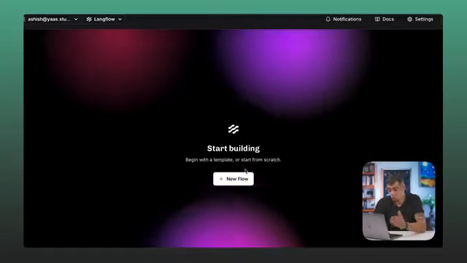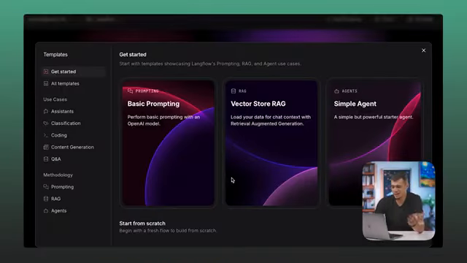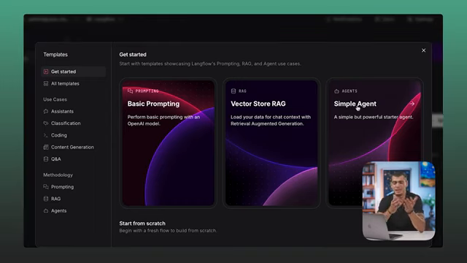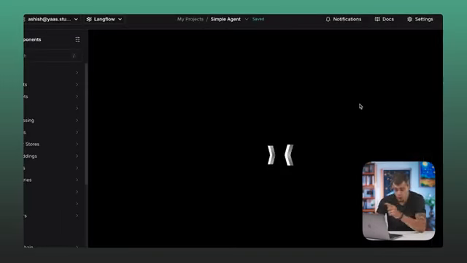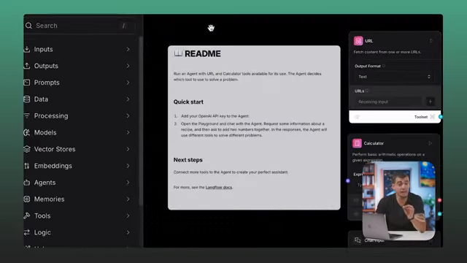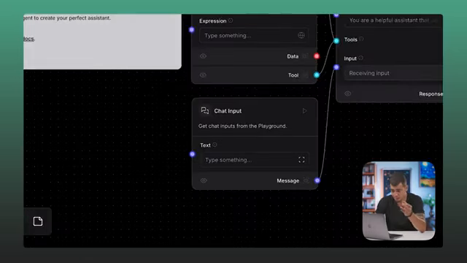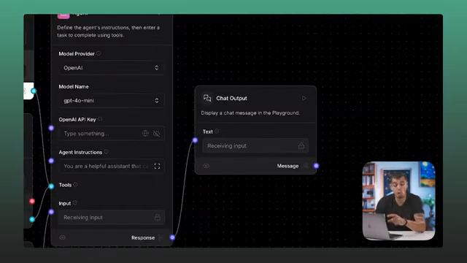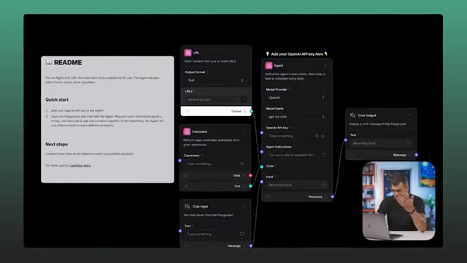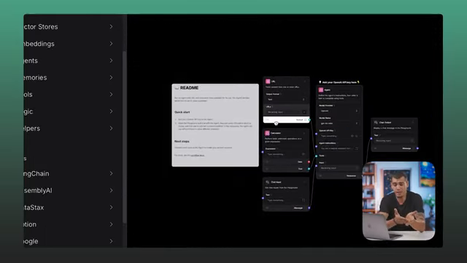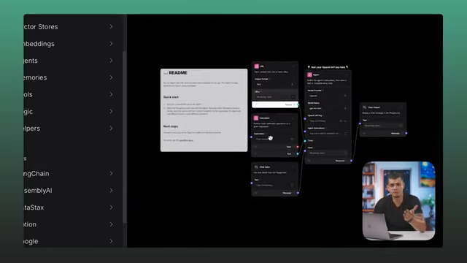So let's dive in. We'll follow all of the same steps here, and instead of basic prompting or RAG, we'll use a simple agent to get started. When you click on it, you will see a README file, a bunch of tools, a chat input, an AI block, and one output block. Now we can either use this template or just do what we need. So just to save time, let's use a template for this video.